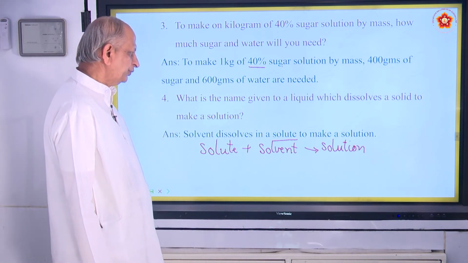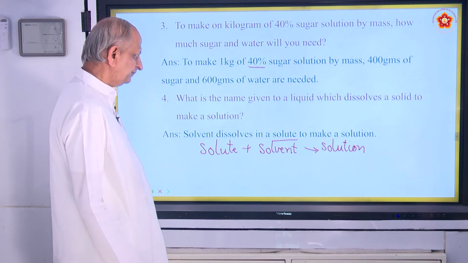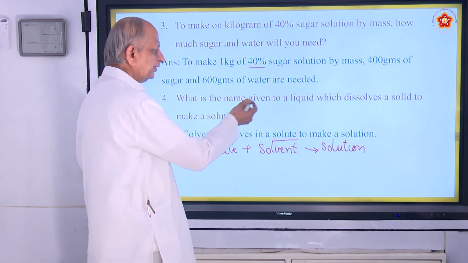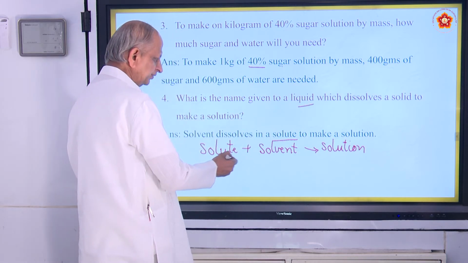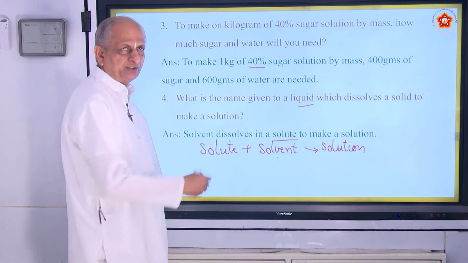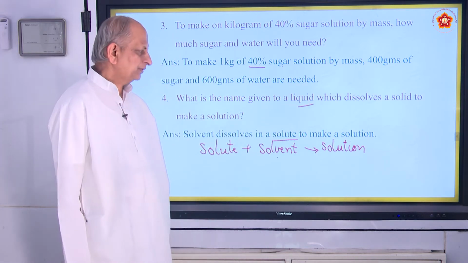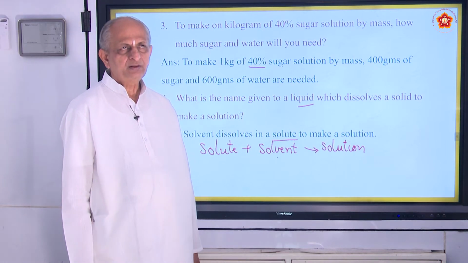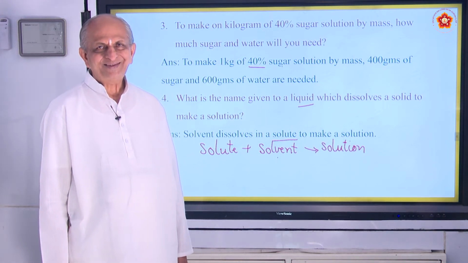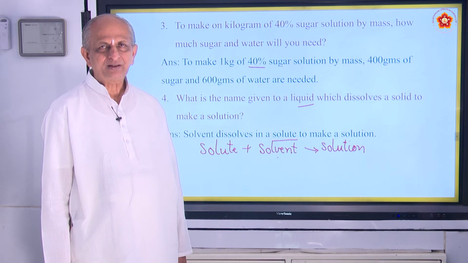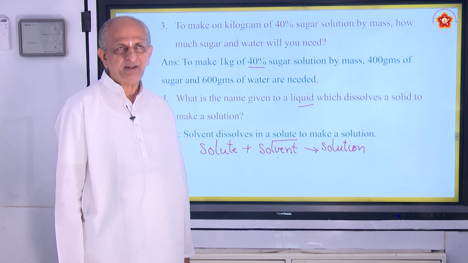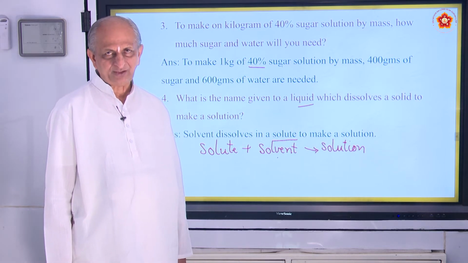Solute plus solvent gives solution. Here the liquid is the solvent and this is the solute. The solution may be a solid dissolved in a liquid, or it may be two solids also, or two gases also.